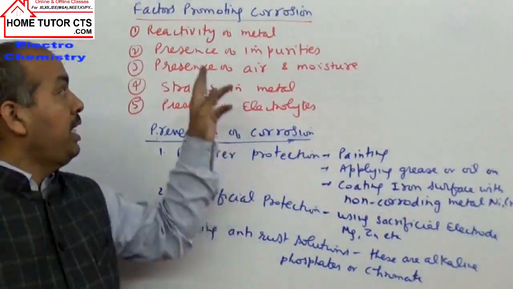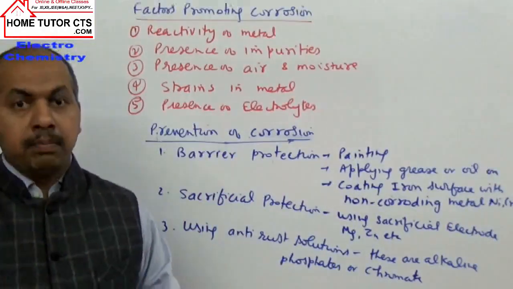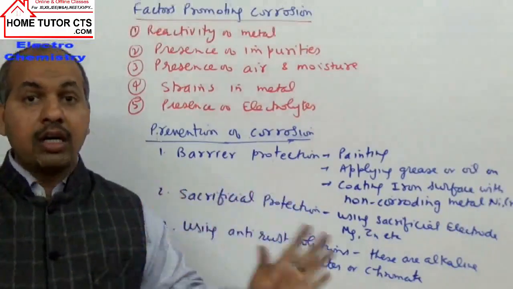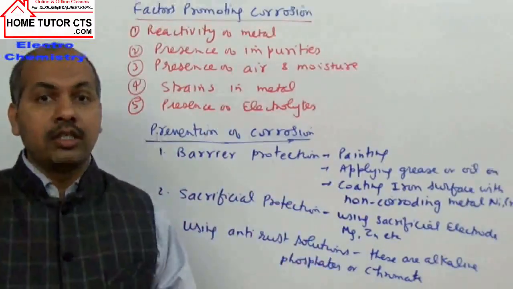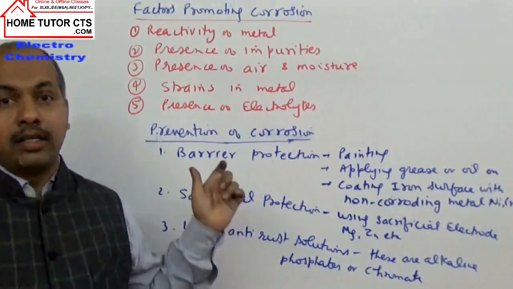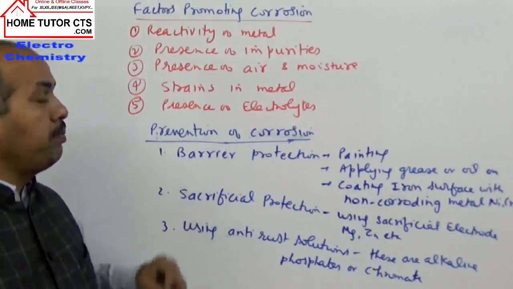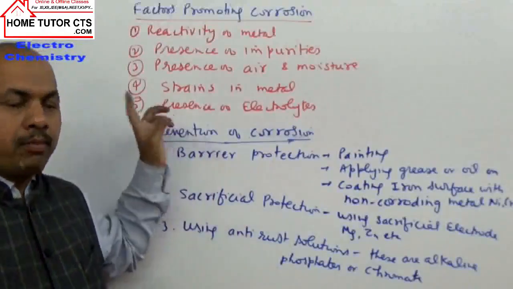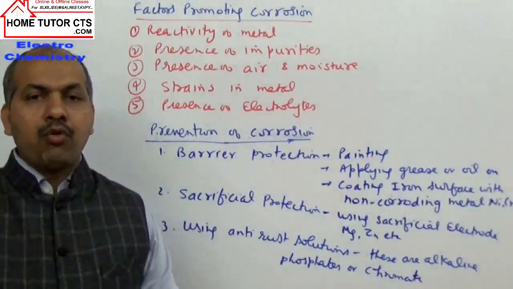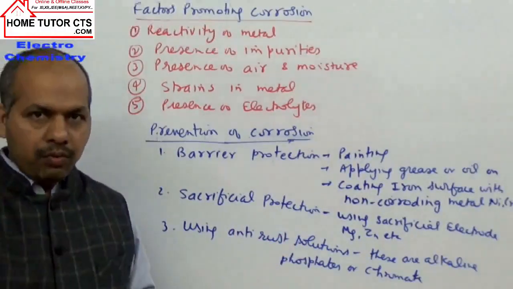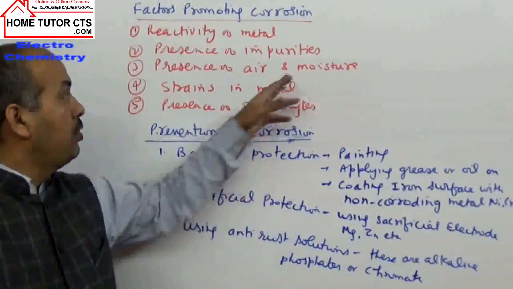Next point is impurities. You know, pure metals, even pure iron without any impurity, will not undergo rusting. Impurities promote corrosion in metals, because they make the metal more reactive by providing other surfaces. Next is the presence of air and moisture. For a redox reaction to happen, we should have dissolution of air, oxygen, and moisture.